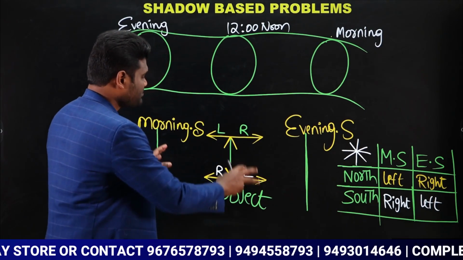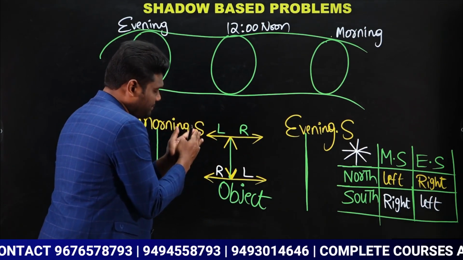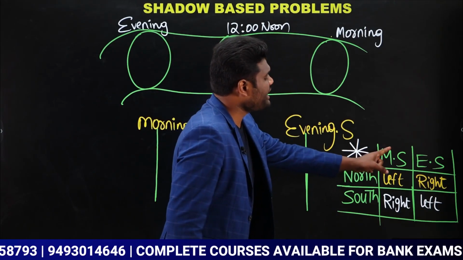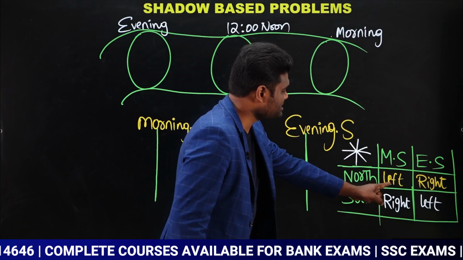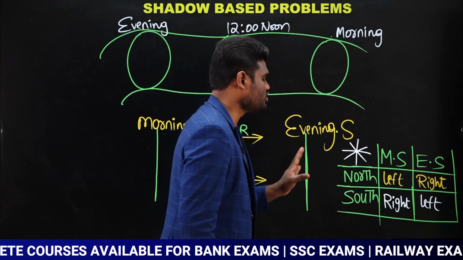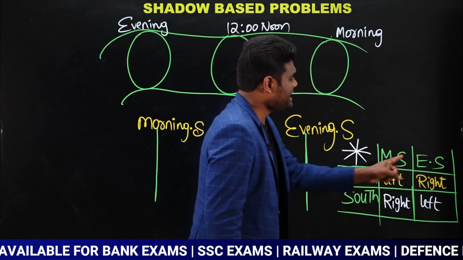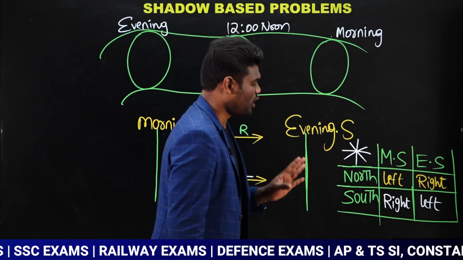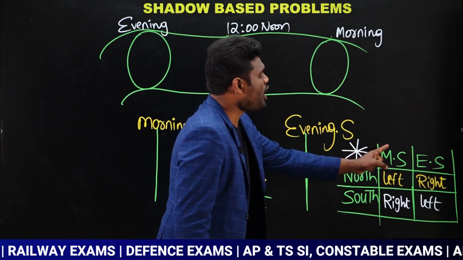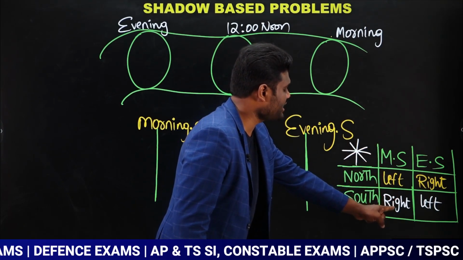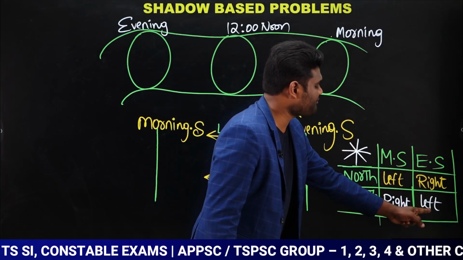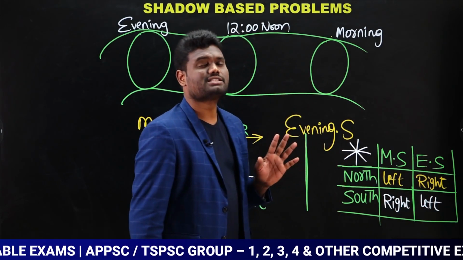Now if you observe here, as per this representation, we came to know that morning shadow will be on the left hand side when the person is facing towards north direction. Similarly, evening shadow will be on the right hand side when the person is facing towards north direction. Next, morning shadow will be on the right hand side when the person is facing towards south direction. Evening shadow will be on the left hand side when the person is facing towards south direction.